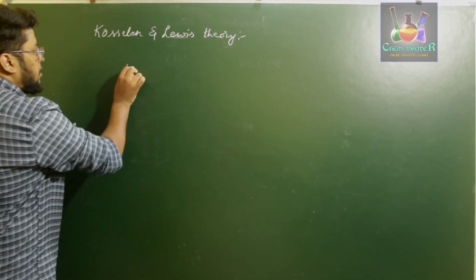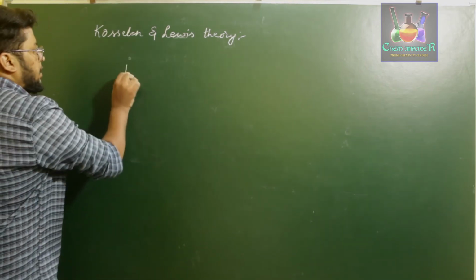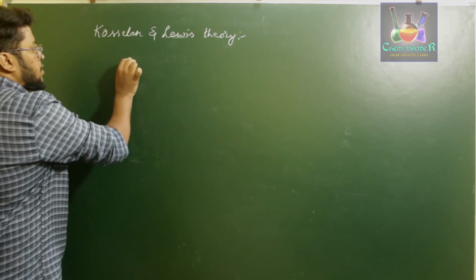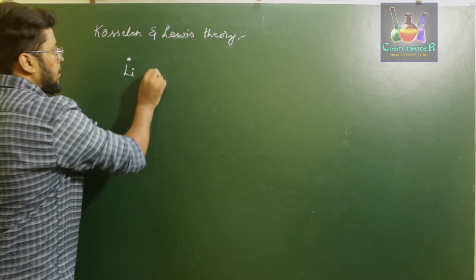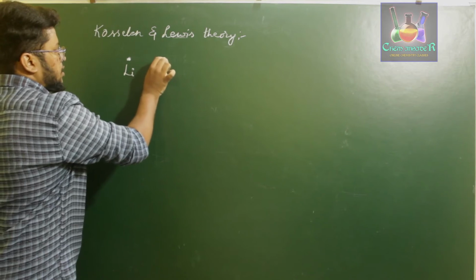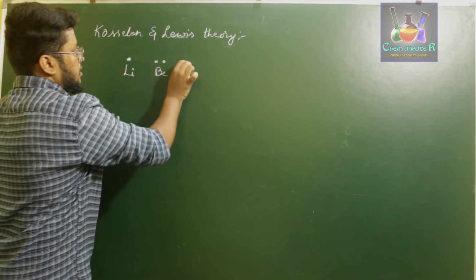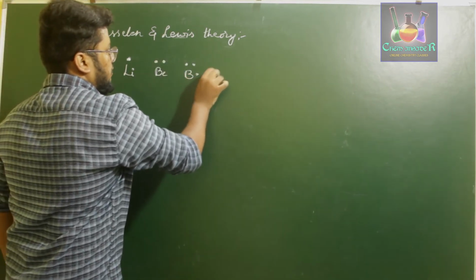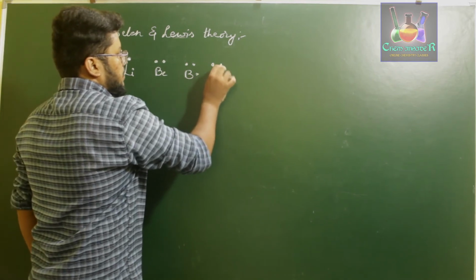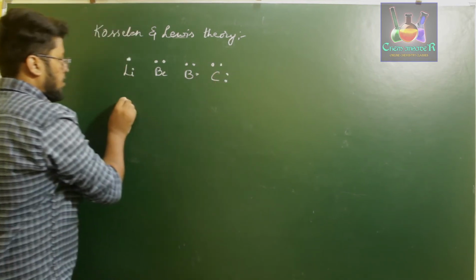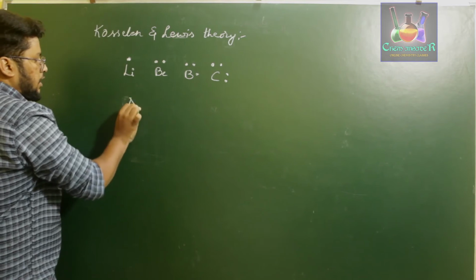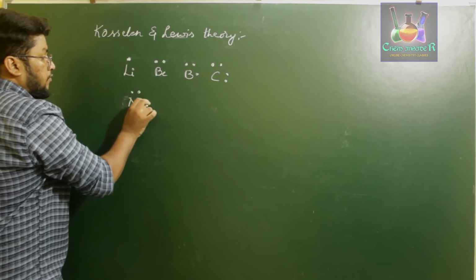For example, if you are writing for lithium, it has one valence electron, so it carries one dot upon it. Beryllium, which has 2 electrons, carries 2 dots. Boron carries 3 dots because it has 3 valence electrons. Carbon carries 4 dots.